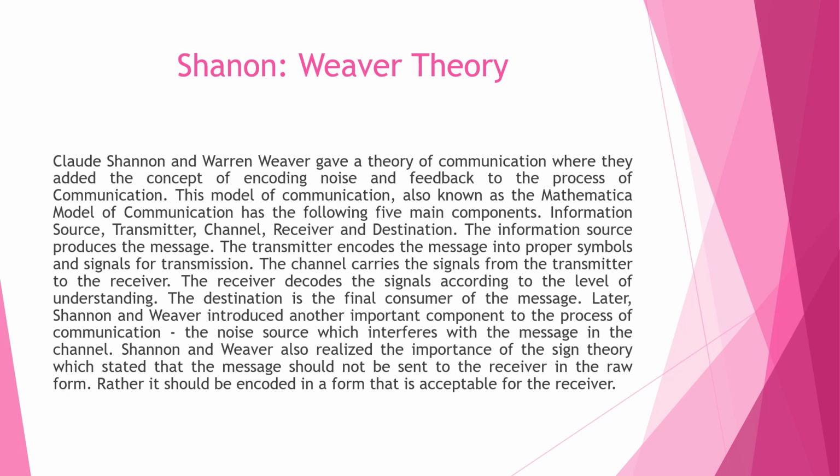And the channel is responsible to carry the signals from the transmitter to the receiver. Following this process, the receiver decodes the signals which is encoded. Remember? So the receiver decodes the signals according to the level of understanding, and finally the destination is the final consumer of the message. That means at last who reads the message.